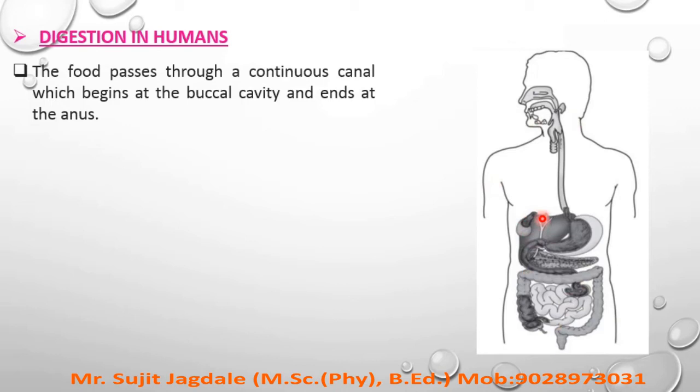So here the word used is canal. The food passes through the continuous canal which begins at the buccal cavity. Remember, this process begins at the buccal cavity, which is shown in the diagram. You can see the buccal cavity here, and this process ends at the anus.